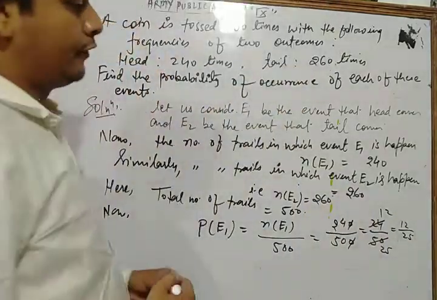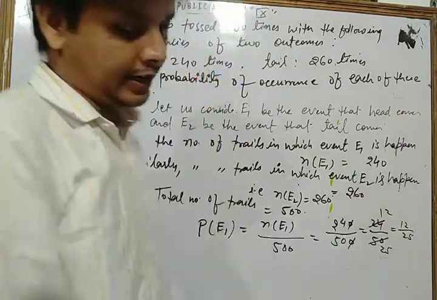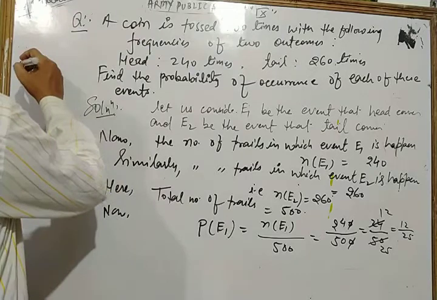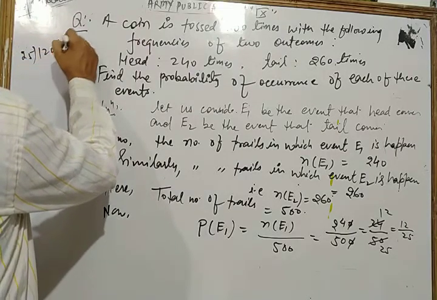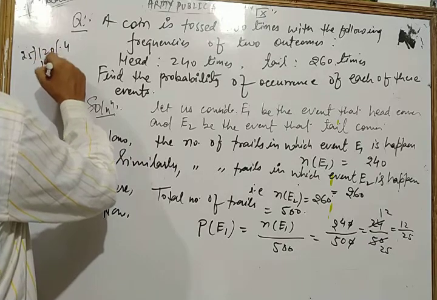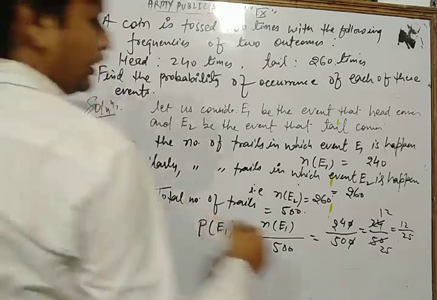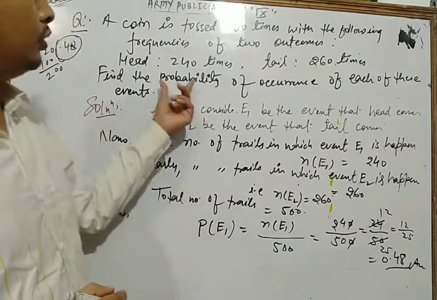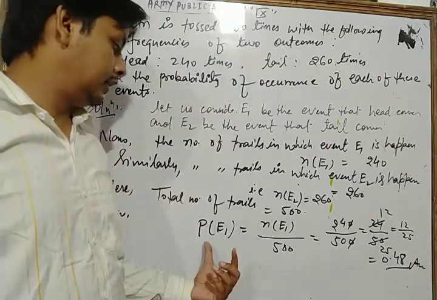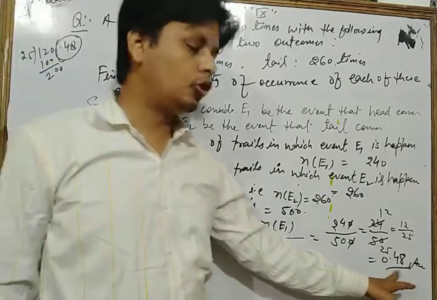Now after dividing 12 by 25, what do we get? Let's see. 25 times 4 is 100, and so we get 0.48. This is one answer. So the probability of getting event E1 is equal to 0.48.